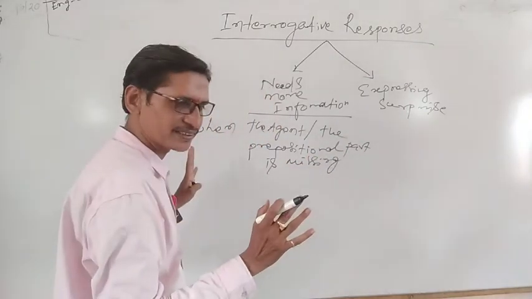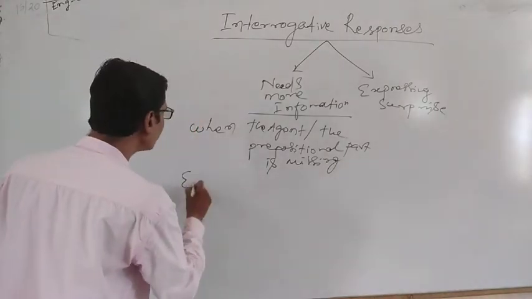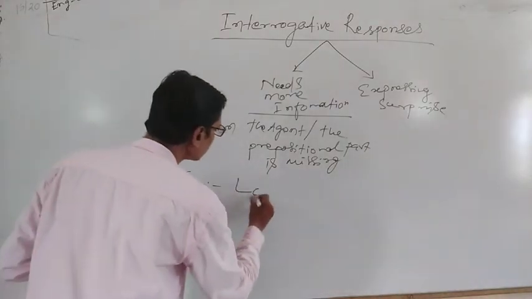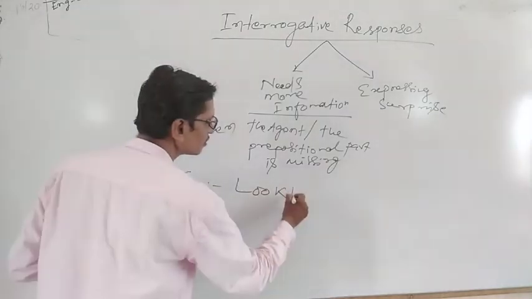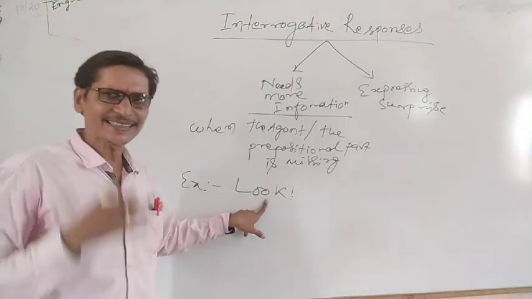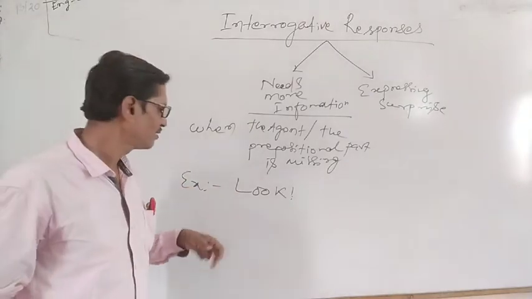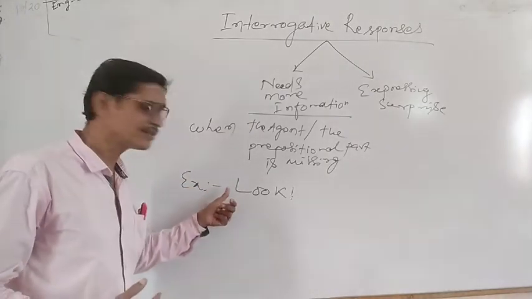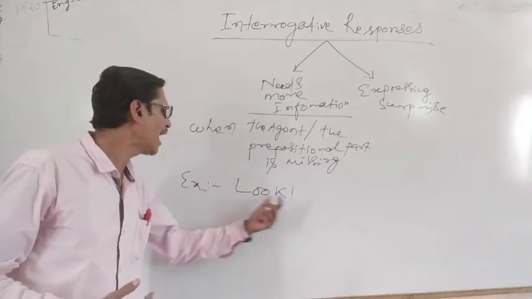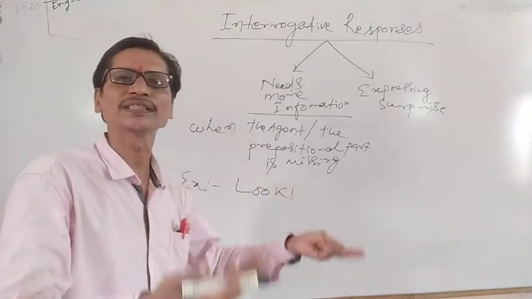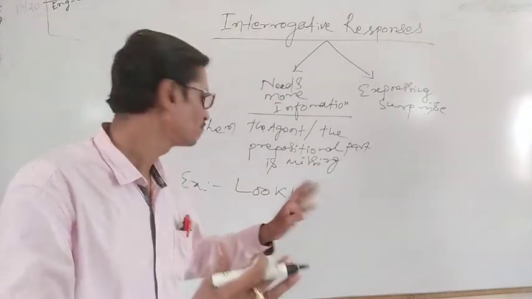Here, we are giving an example. Look, this is a command. Here, this can be a statement. But this statement does not have any agent, and after this also there is no prepositional phrase.